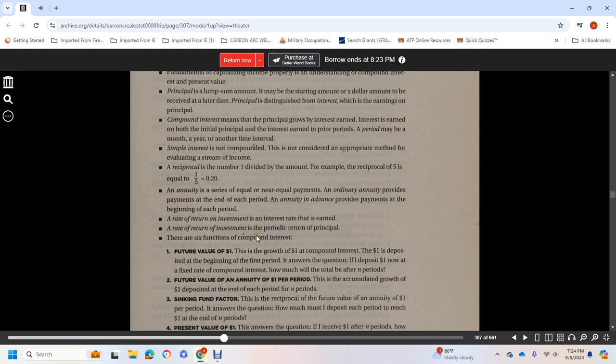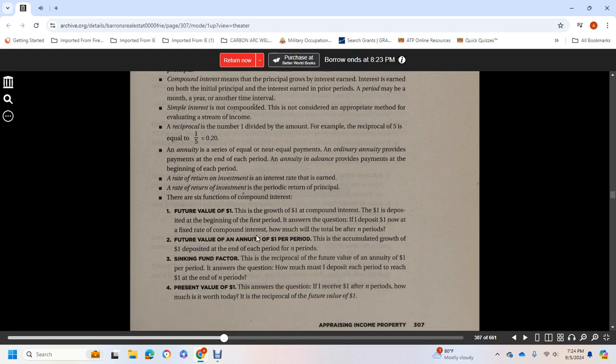Six functions of compound interest. One, future value of $1, or growth of $1 at compound interest. The $1 is deposited at the beginning of the first period. It answers the question: if the deposit is $1 now at a fixed rate of compound interest, how much will the total be after n periods? Two, future value of an annuity of $1 per period, the accumulated growth of $1 deposited at the end of each period.